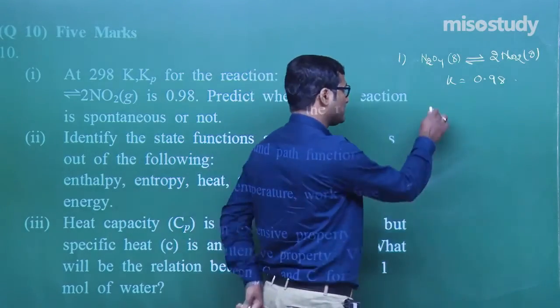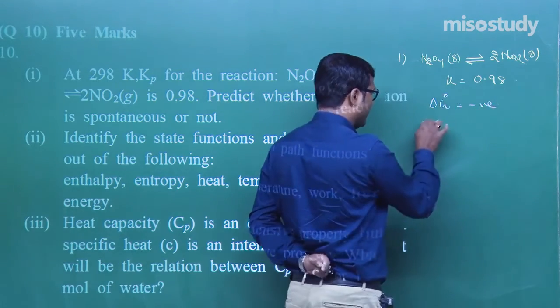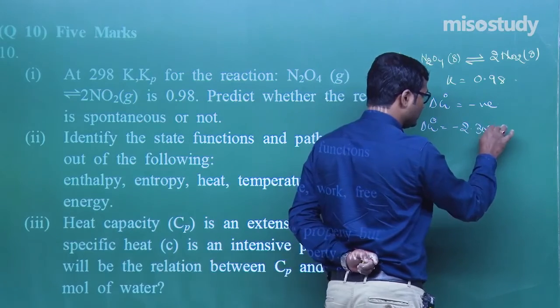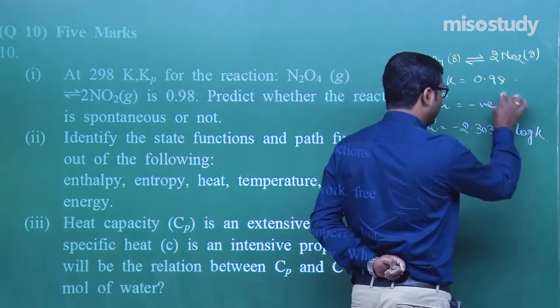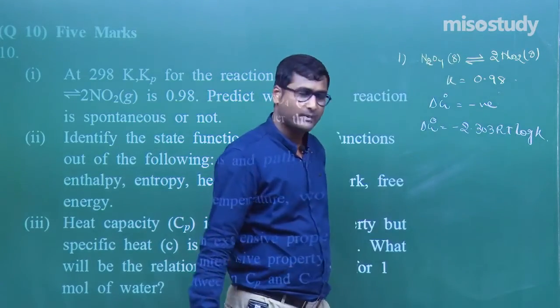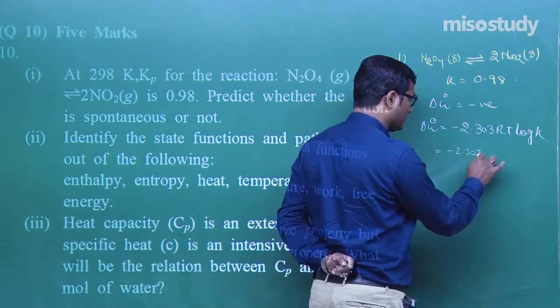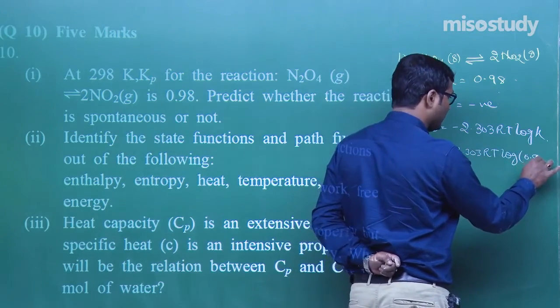For the spontaneity of a reaction, we know that delta G should be negative. As we know, delta G is equal to minus 2.303 RT log K. If I put the value of K, that is minus 2.303 RT log 0.98.